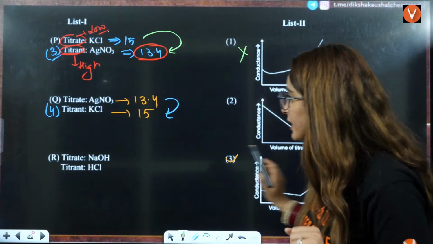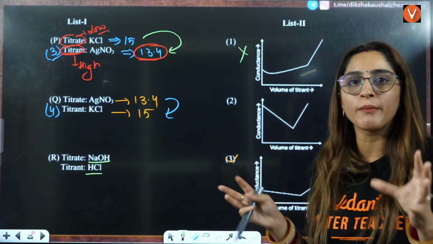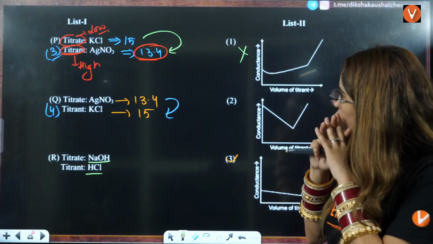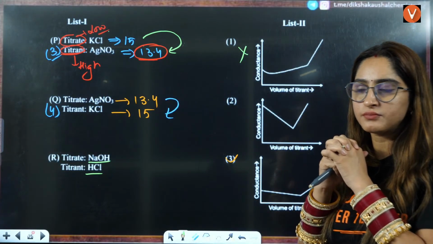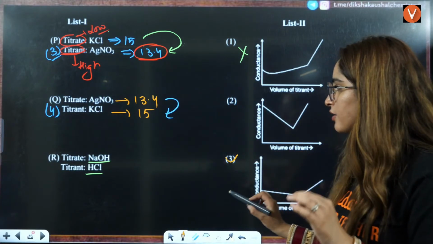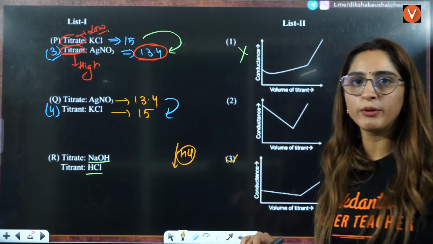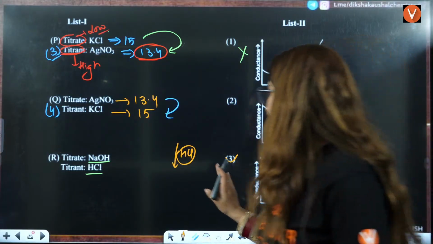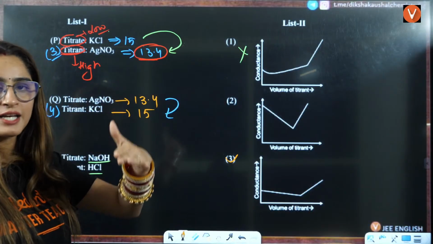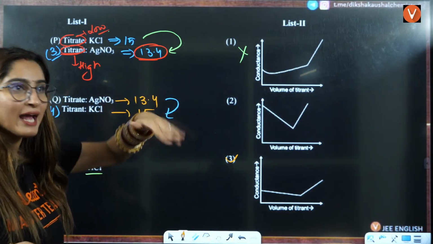R is what we have here. Strong acid and strong base. They are totally going to neutralize each other, right? Okay, students? Now, if we are saying it is totally going to neutralize each other, firstly, what you have? First, you were adding HCl. What is getting formed? Firstly, your NaCl is getting formed. That is why the conductivity will decrease, right?